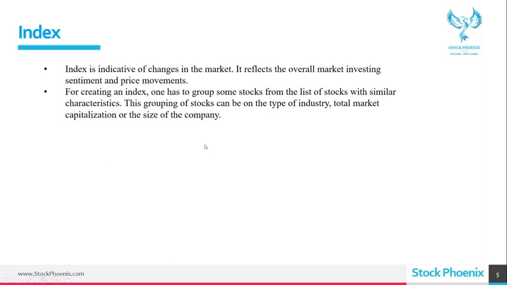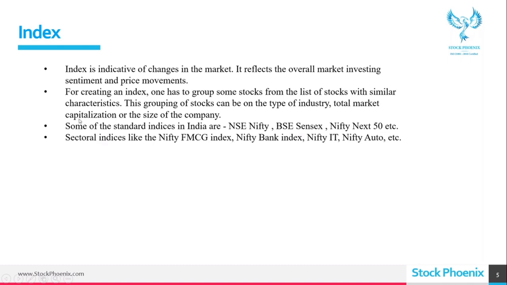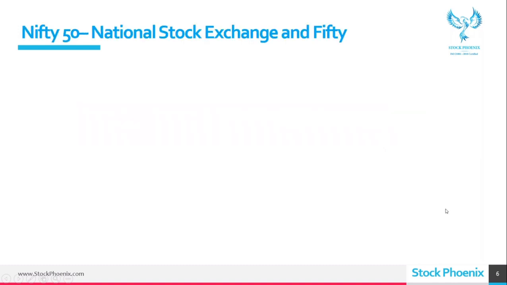Some of the standard indices in India: NSE Nifty, BSE Sensex, Nifty Next 50, etc. Sectoral indices, I gave you that update just now, like Nifty FMCG, Nifty Bank, Nifty IT, Auto, etc. In case you are looking for sector-wise stock selection, please prefer that. It's really helpful for sector-wise selection. Even technically, that specific index will be helpful for you to analyze.